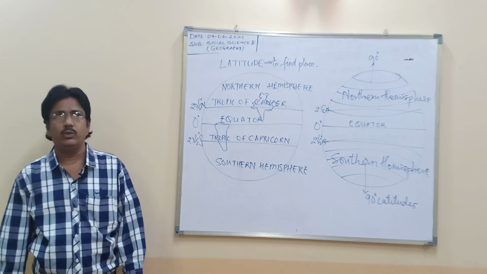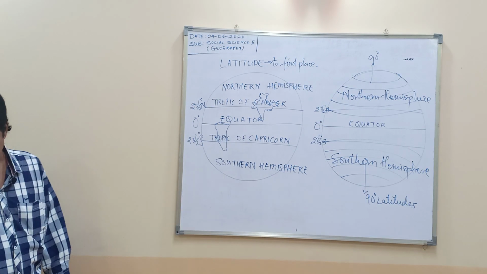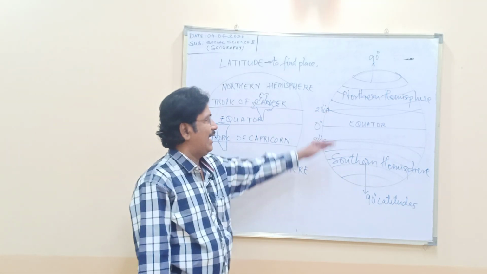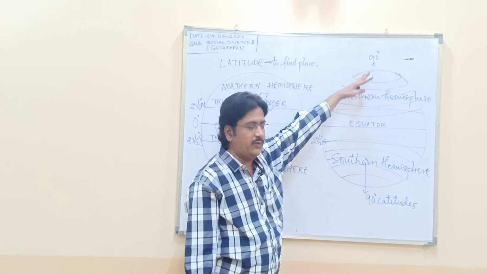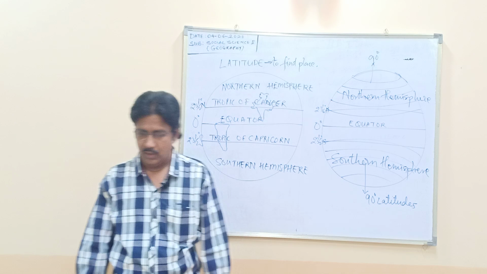Latitudes are used to find any place on the replica of the earth, on the globe itself; obviously these are all imaginary lines. So there are 90 latitudes in the northern hemisphere and 90 in the southern hemisphere, a total of 180 latitudes.